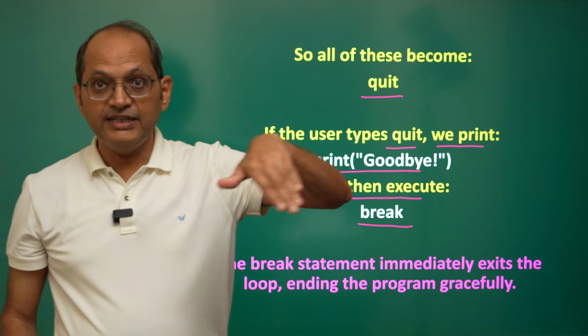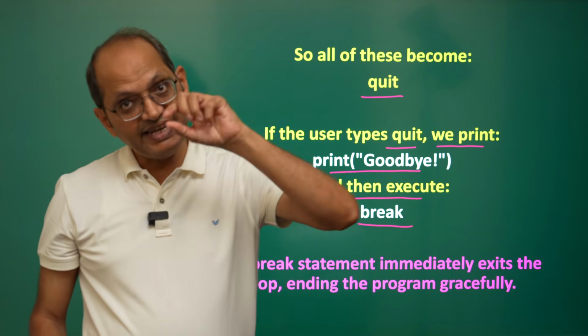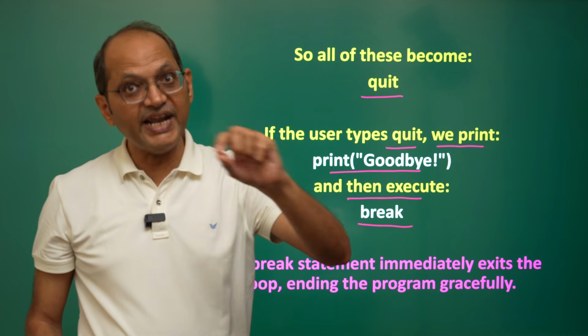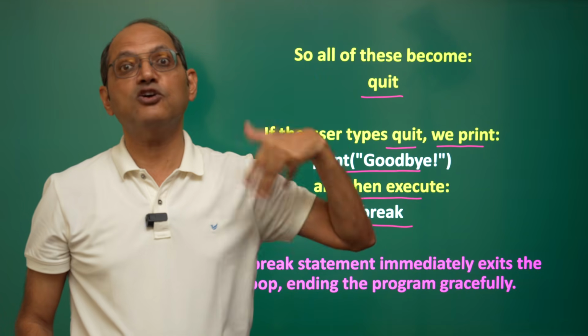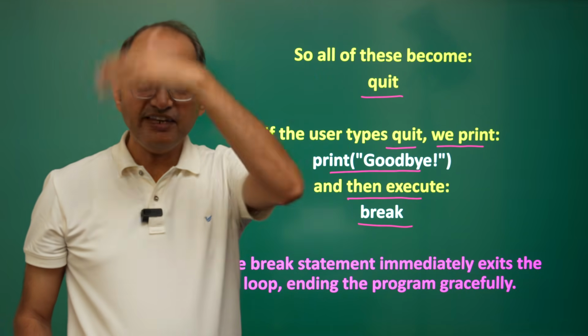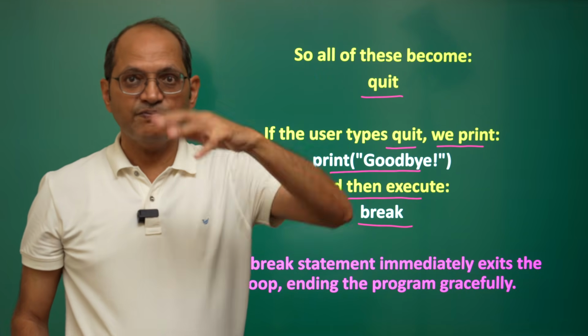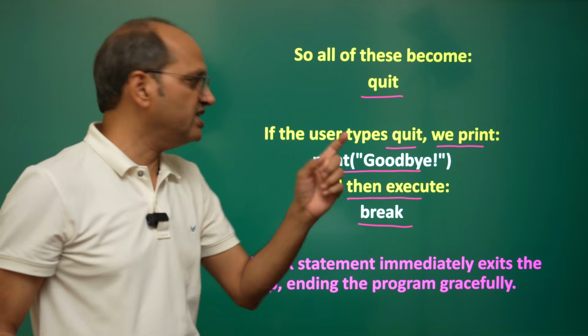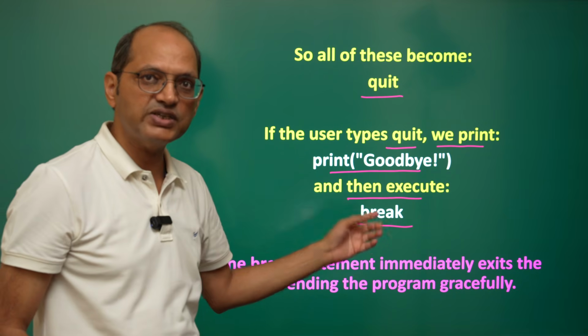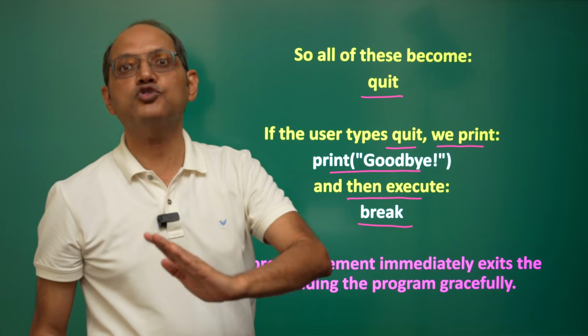Whenever inside a loop you write break and it is executed, you come directly out of the loop. Even within an infinite loop, if at any point this break statement is executed, you will come out of the loop.